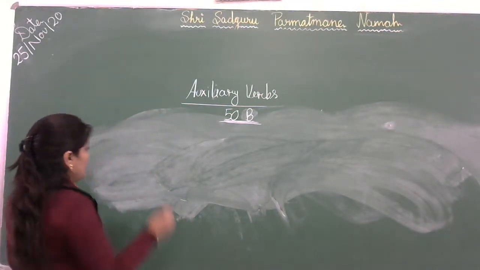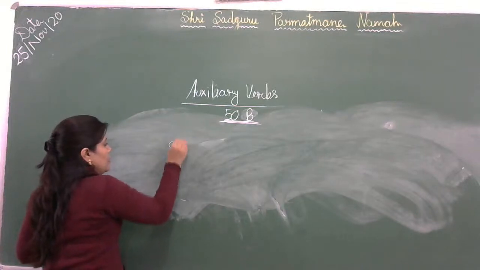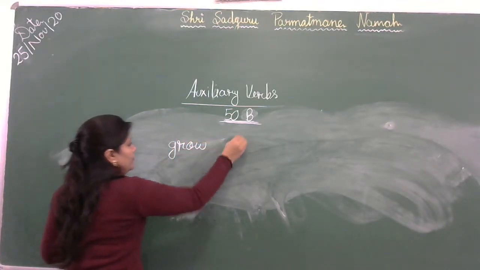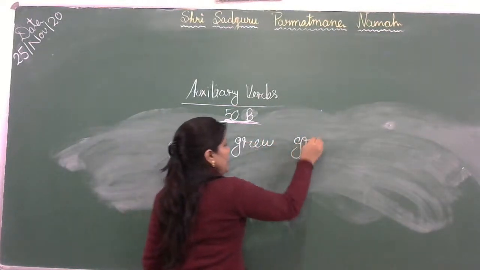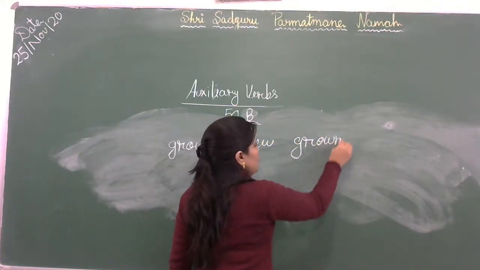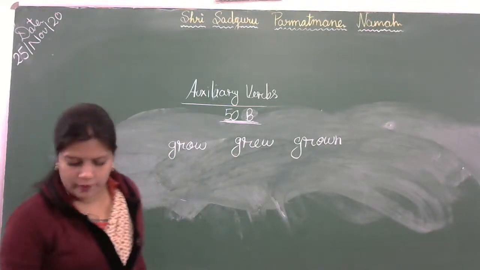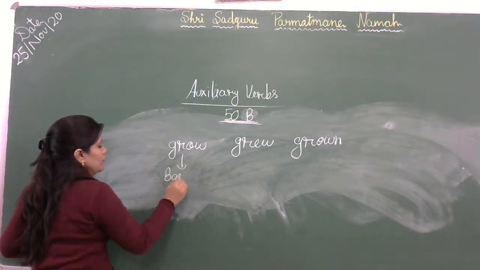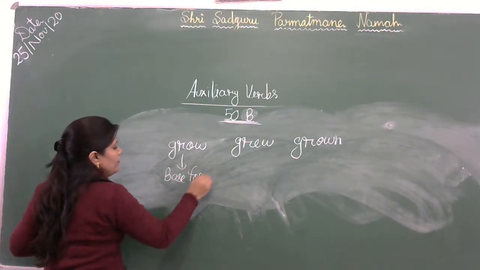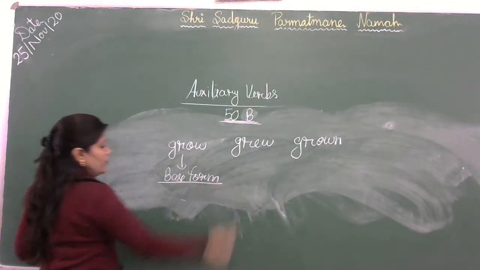Like if I take the example, grow, grew and grown. Okay, so here this one is the base form or first form of the verb.